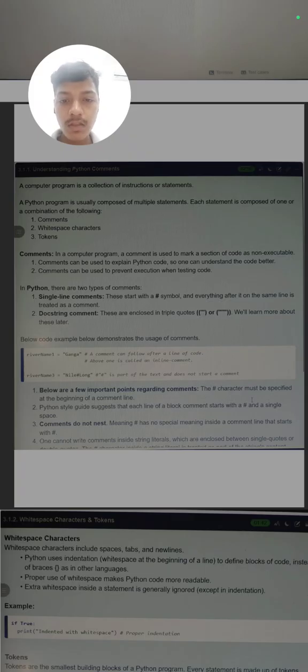The Python style guide suggests that each line of a block comment start with a hashtag and a single space. Comments do not nest. It means the hashtag has no special meaning inside a comment. It is just simply to make the reader understand what we have written in the Python code.